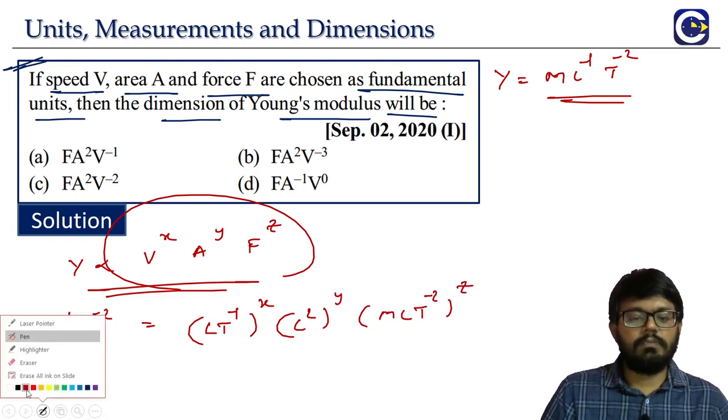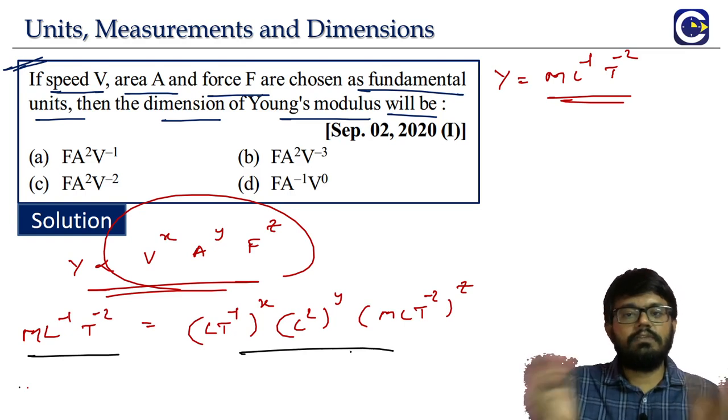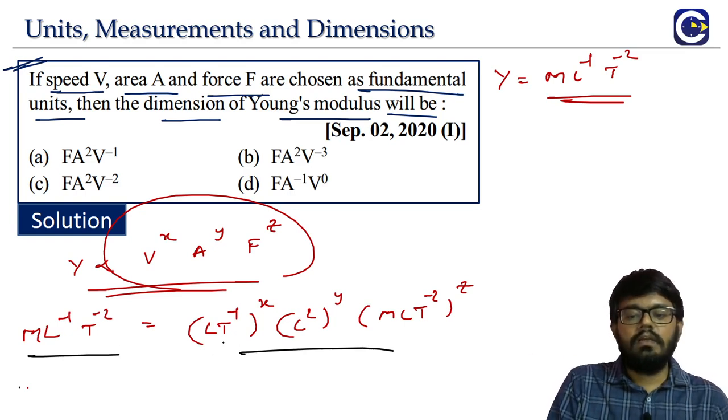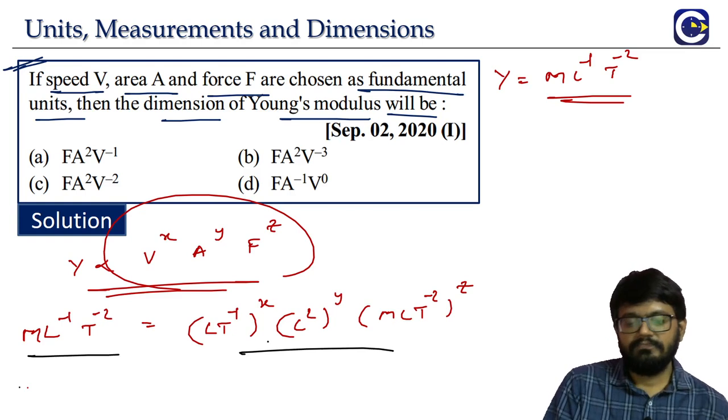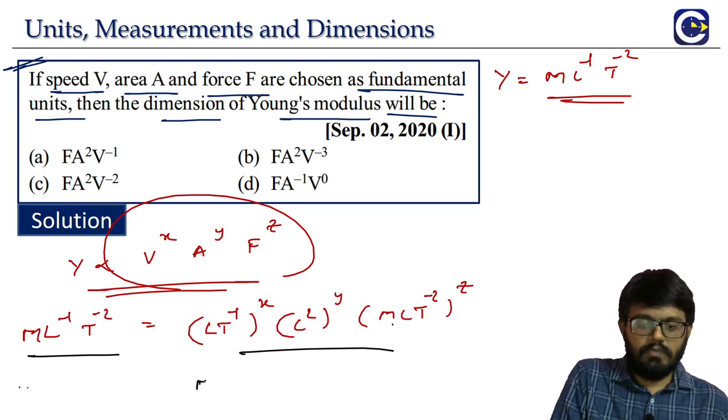Now what is the dimensions approach? On both sides, dimension wise, it must be the same. Here we can aggregate the powers. How do we aggregate the powers? We have force power z. There is only one place where M is coming, this is the only place. So it will be M power z.